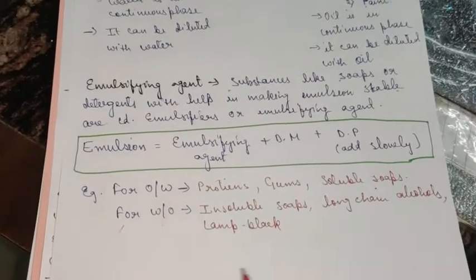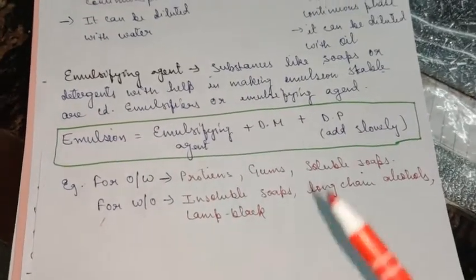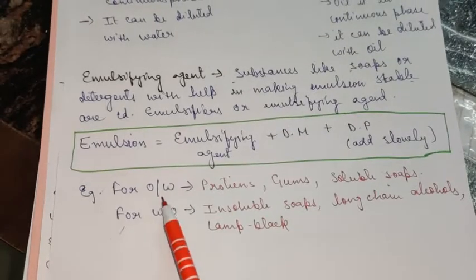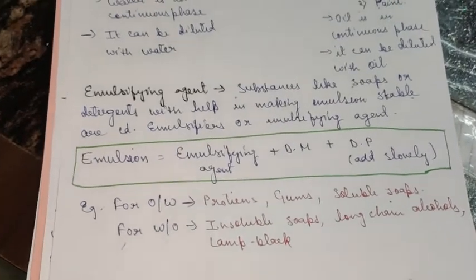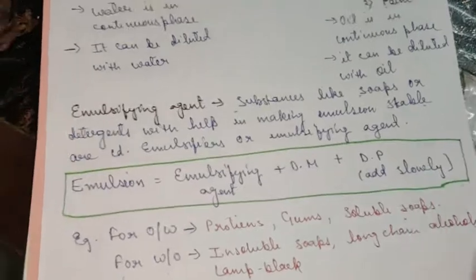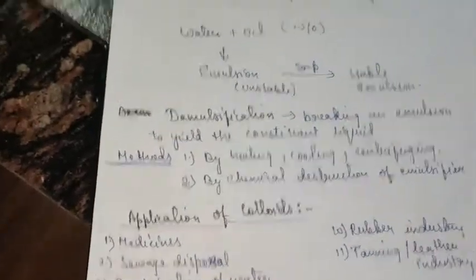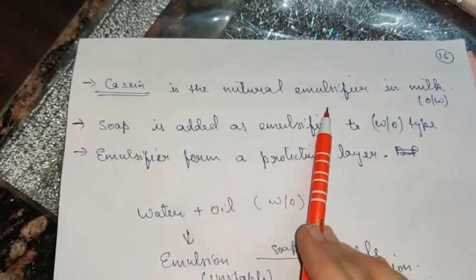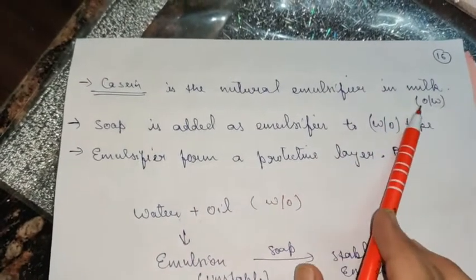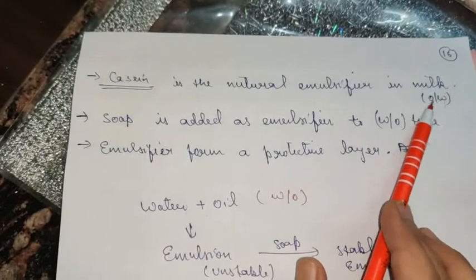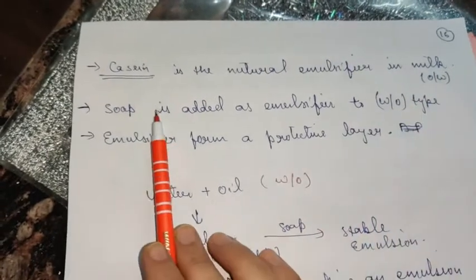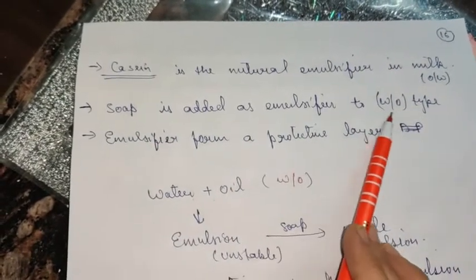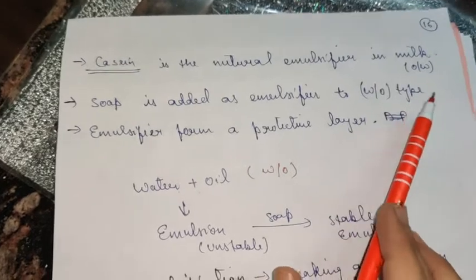You need to just remember, if in case it is asked, you suggest an emulsifying agent for this type or for this type, so at least remember two examples. Okay, so here it is mentioned, casein is the natural emulsifier which is present in milk, which is an oil and water type of emulsion. Soap is added as emulsifier to W by O type in order to stabilize it.